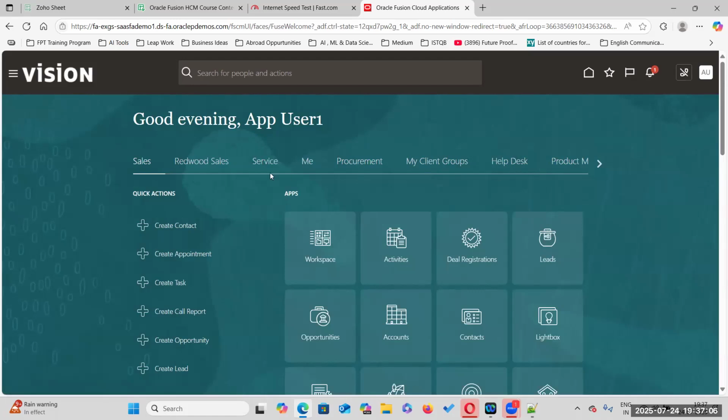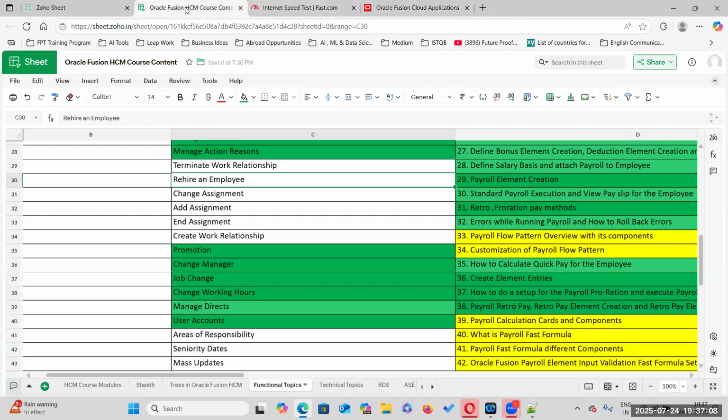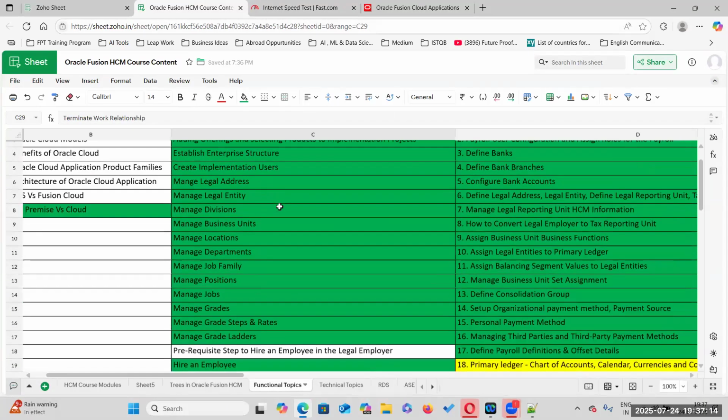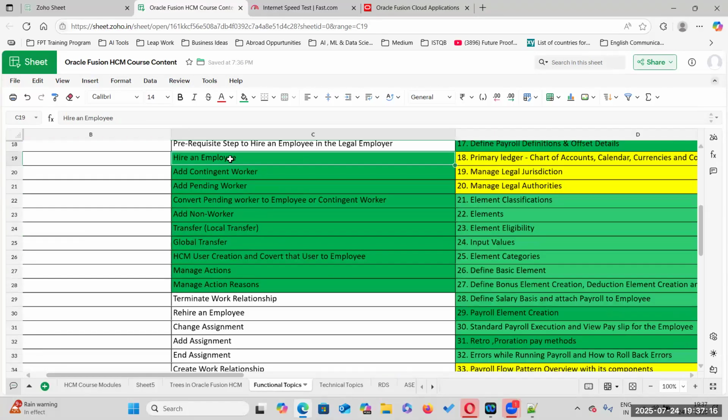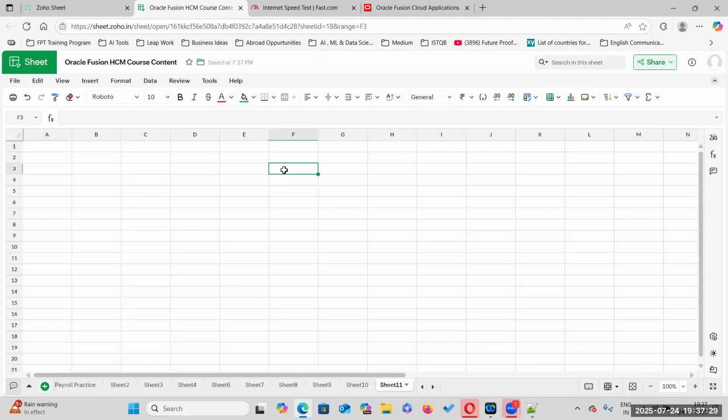Okay. So what we will do here is, first of all, we will hire one person properly, and then we will terminate that particular person, and again we will rehire the person. What is the flow? We have to hire an employee, then terminate the employee and again rehire.